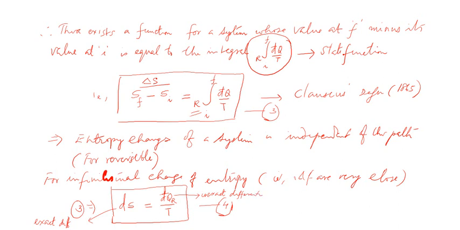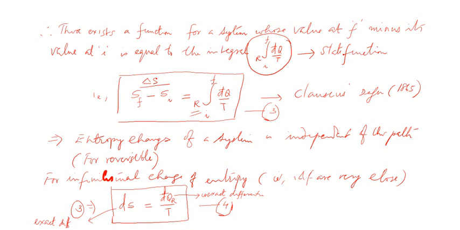So you can see that this equation number 4 is connecting an exact differential on the left side with an inexact differential on the other side. And mathematically speaking, an inexact differential can be converted into an exact one by introducing what is known as an integrating factor. And that's a bit of mathematics.